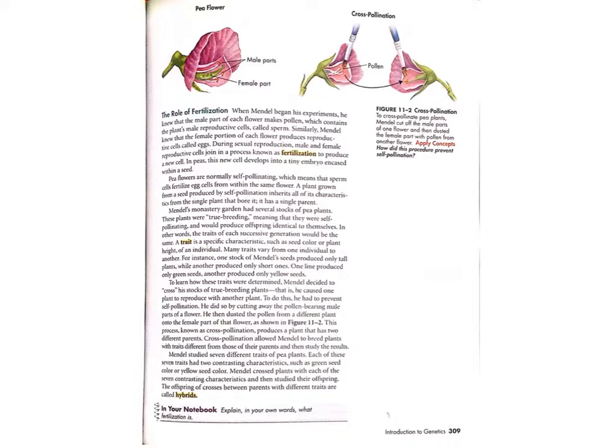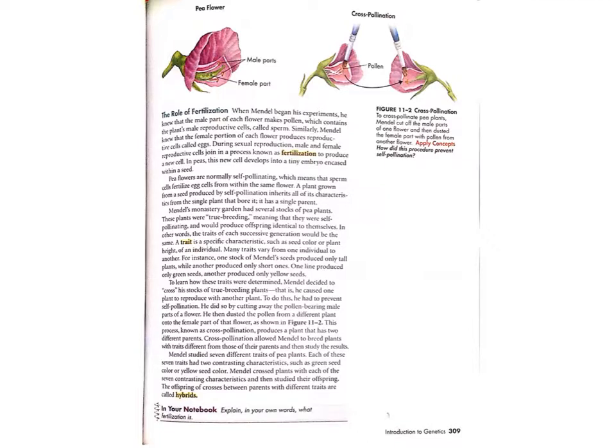That is, he caused one plant to reproduce with another plant. To do this, he had to prevent self-pollination. He did so by cutting away the pollen-bearing male parts of a flower. He then dusted the pollen from a different plant onto the female part of that flower, as shown in Figure 11.2. This process, known as cross-pollination, produces a plant that has two different parents. Cross-pollination allowed Mendel to breed plants with traits different from those of their parents and then study the results.